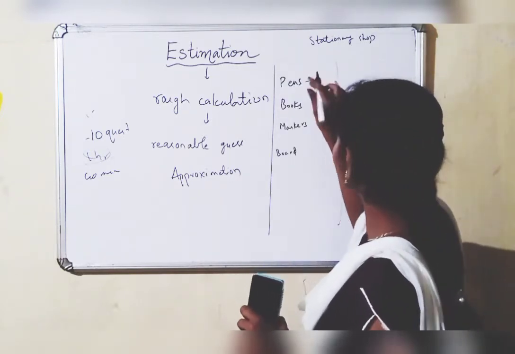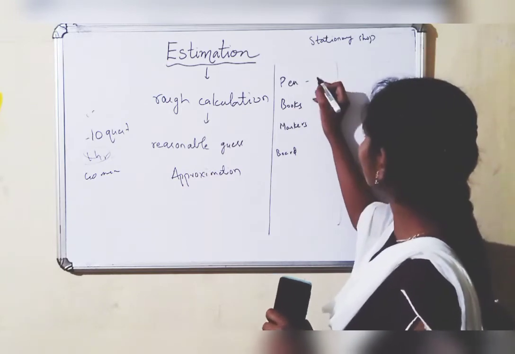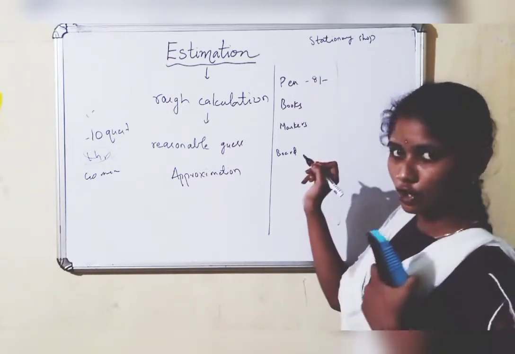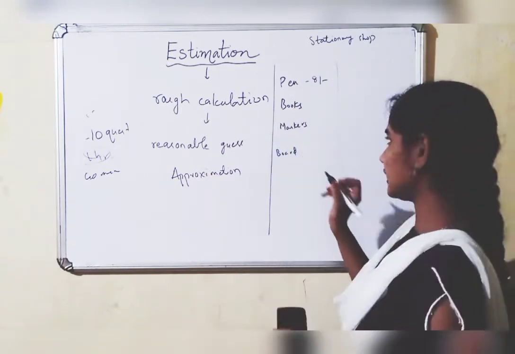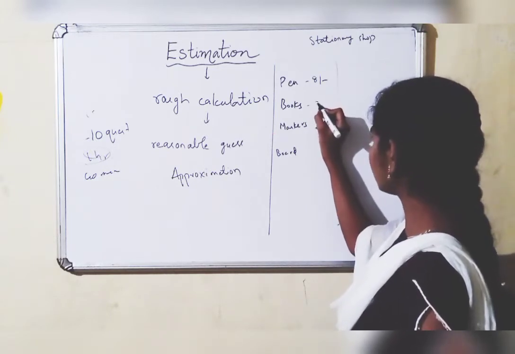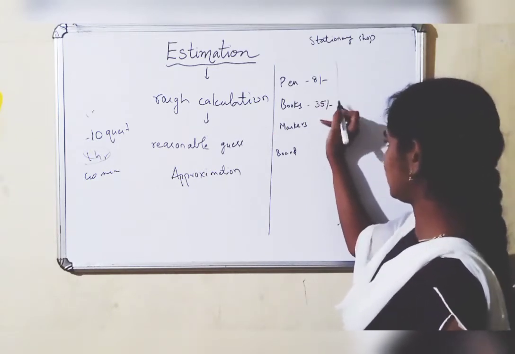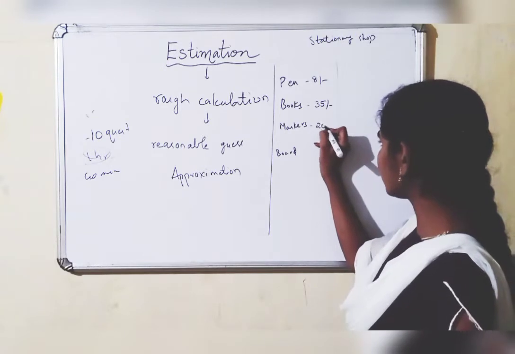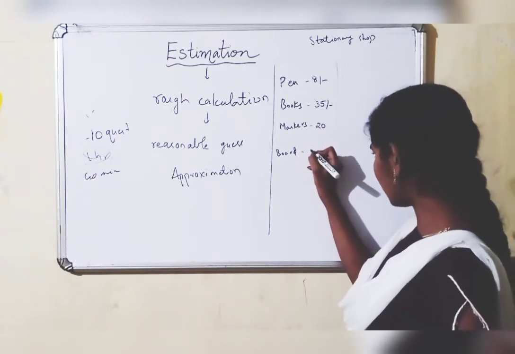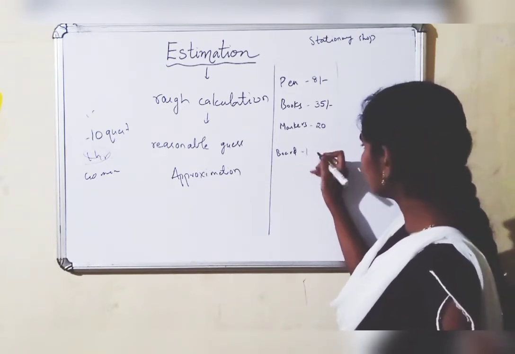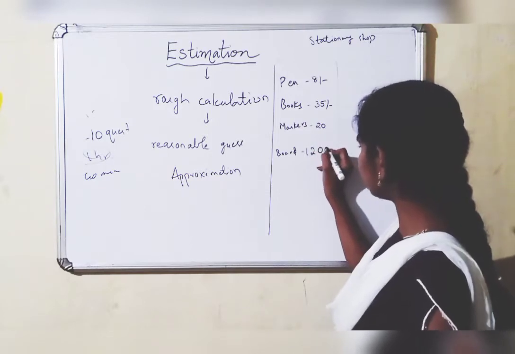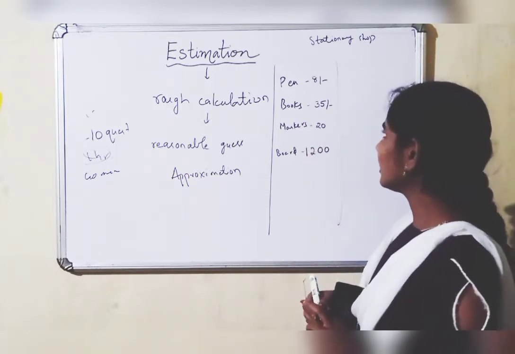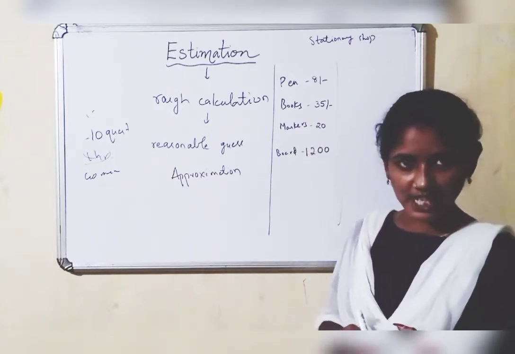In my shop, each pen costs 8 rupees. Each book costs 35 rupees. Each marker costs 20 rupees. Each board costs 1200 rupees. Right? So this is my shop and I have these items.